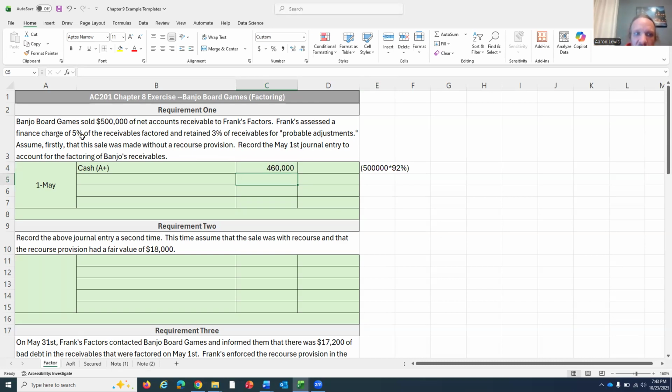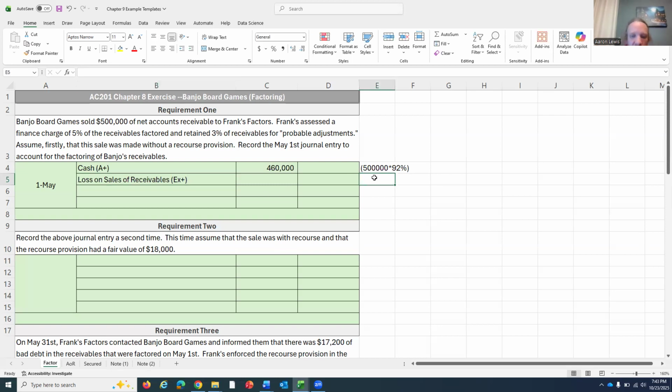We are getting hit with a 5% finance charge. So they're going to take it no matter what, even if there's not a penny of bad debt in here. They're going to take that 5% of this $500,000 and keep it for themselves. And as the company that's selling your receivables, you write that off as a loss on the sale of receivables. And again, losses aren't exactly expenses because they come from things outside your typical course of operations. But in terms of debits and credits, they work the same. So let's pretend this is an expense right now.